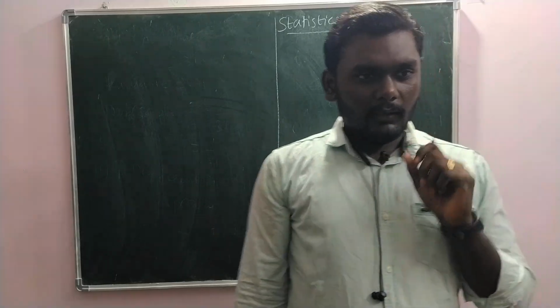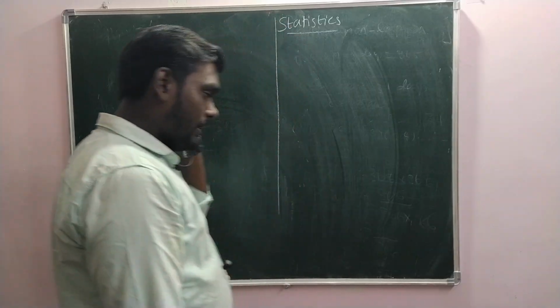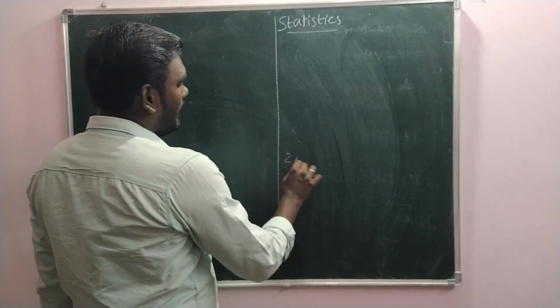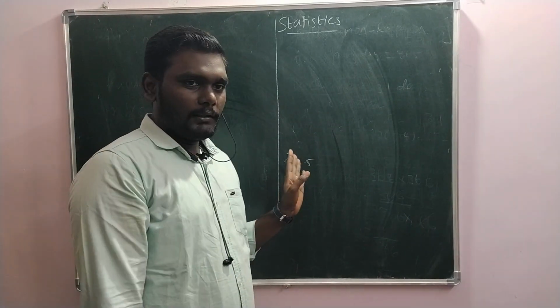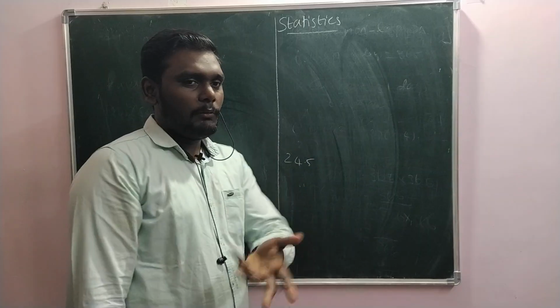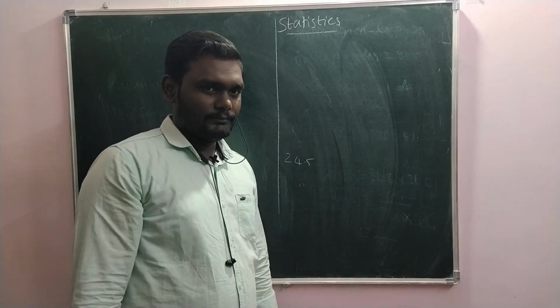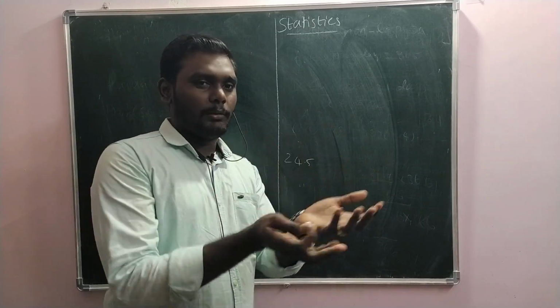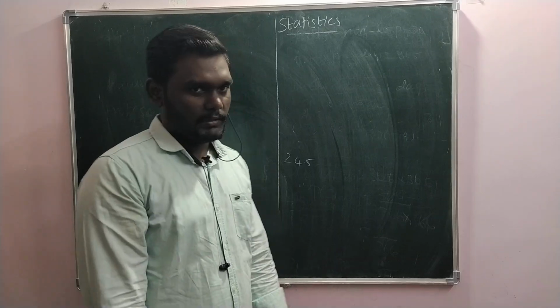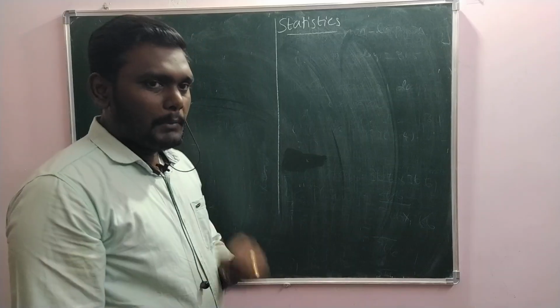For example, in a class of 50 students, the class average is 24.5 for the 30 marks. Meaning all the students have got marks near to this, more or less near to this mark. It will be clustered around this 24.5. That's what this average means. And then median, the middlemost value, means what?